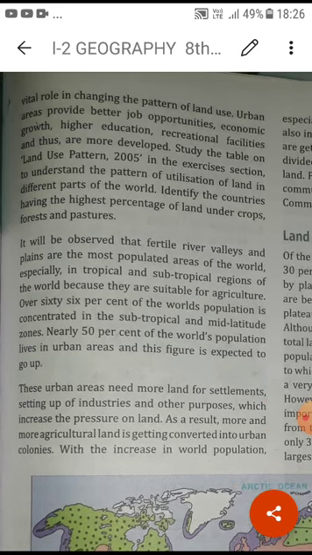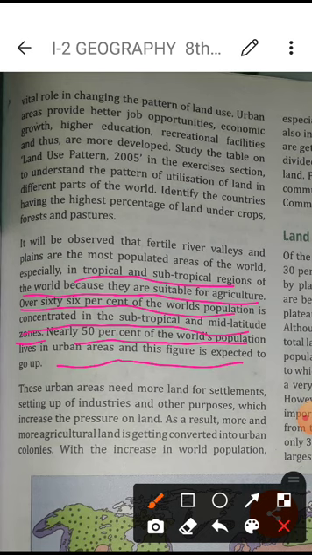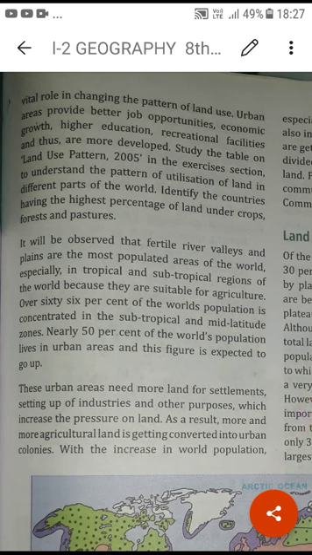Afterward, in this paragraph you can understand that if any fertile river is there... Just now we talked about the northern plains of India, but in terms of the world, the tropical and subtropical regions are suitable for agriculture. Over 60% of the world population is concentrated in the subtropical and mid-latitude zones. Nearly 50% of the world's population lives in urban areas, and this figure is expected to go up.